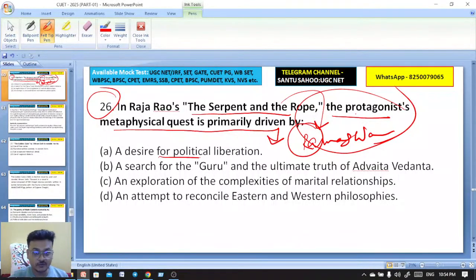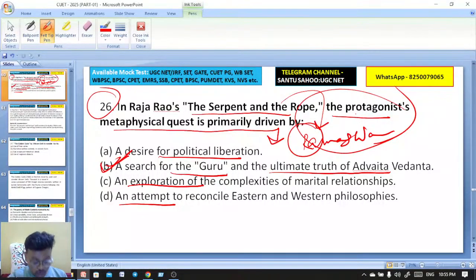By a desire for political liberation, a search for the Guru and the ultimate truth of Advaita Vedanta, an exploration of the complexities of marital relationship, or an attempt to reconcile Eastern and Western philosophies. So here the right answer is B, a search for the Guru and the ultimate truth of Advaita Vedanta. Ramaswamy is the protagonist of this novel.